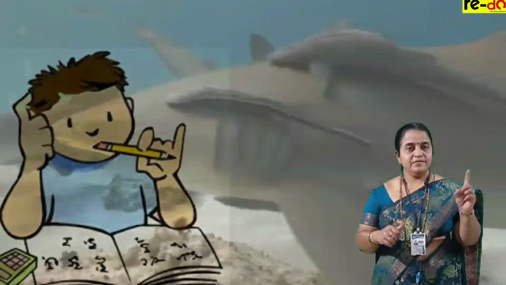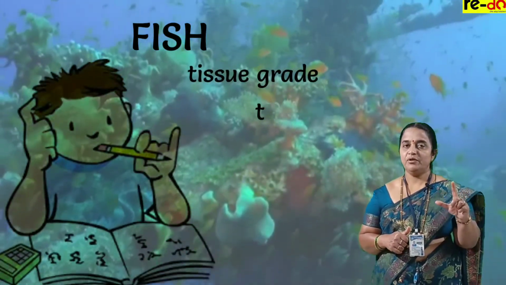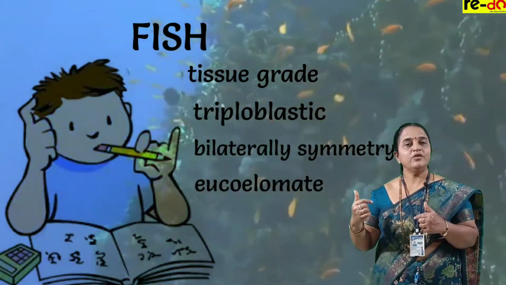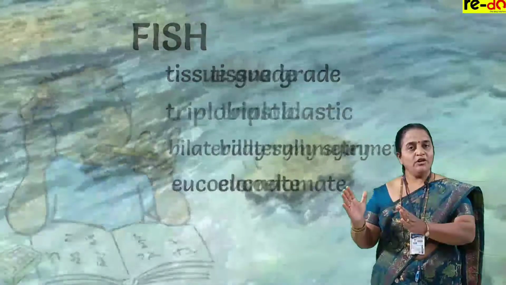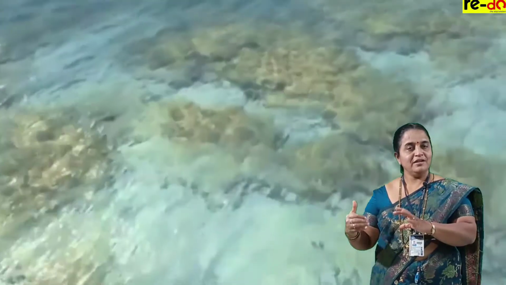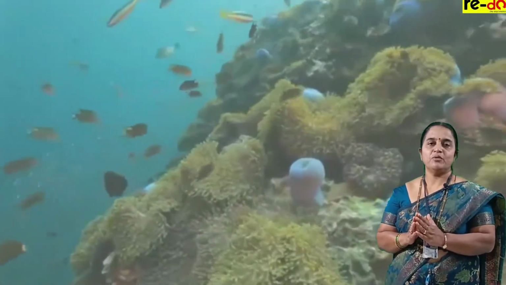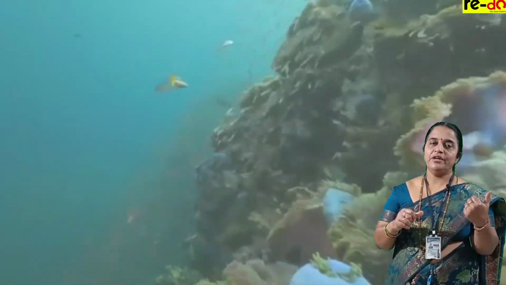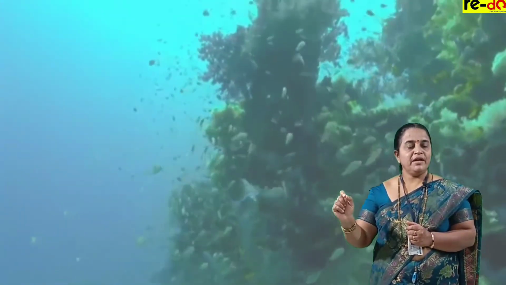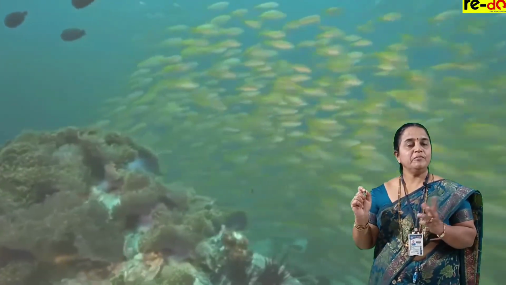To summarize, the fish is tissue grade, triploblastic, bilaterally symmetrical eucoelomate, comes under Deuterostomia, in Chordata, belongs to Vertebrata, in the group Gnathostomata, aquatic, provided with fins, streamlined laterally compressed body, head, trunk, tail are the body divisions, presence of scales on the skin, nostrils are paired, eyes are paired which are without eyelids, operculum is present or absent.